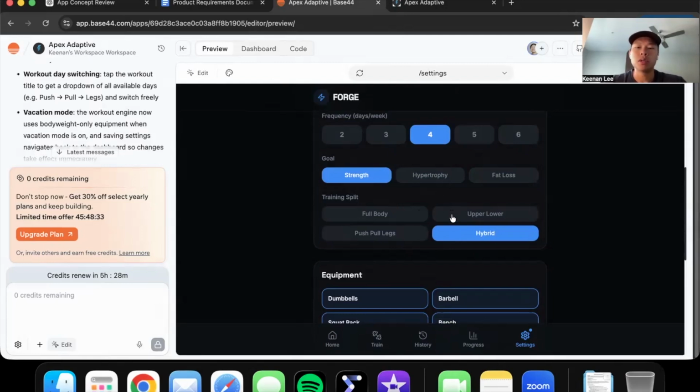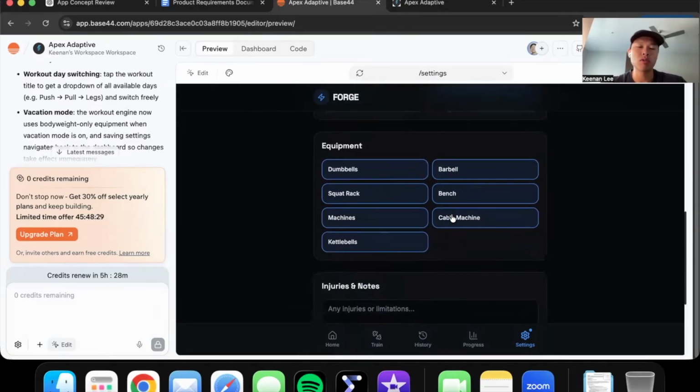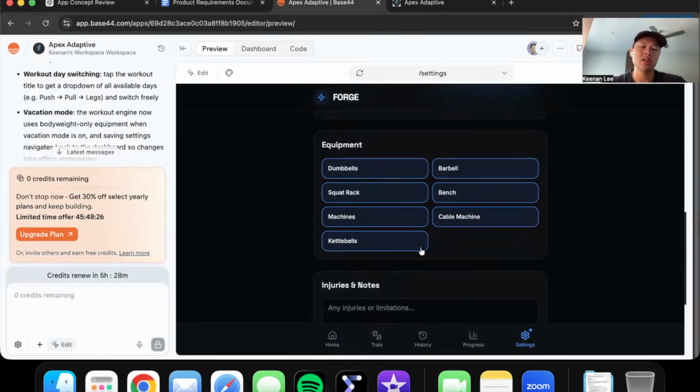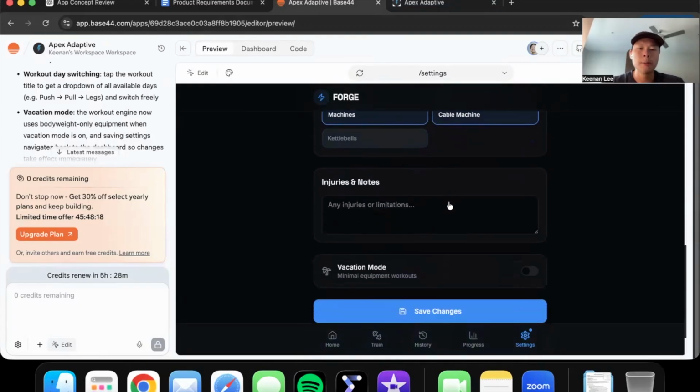So let's just keep it simple, upper lower. So upper body 1 day, lower body the next day. What equipment I have, everything. Let's say I don't have kettlebells, then I would toggle that off. But I have dumbbells, barbells, squat racks, bench machines, cable machines. So a typical commercial gym.